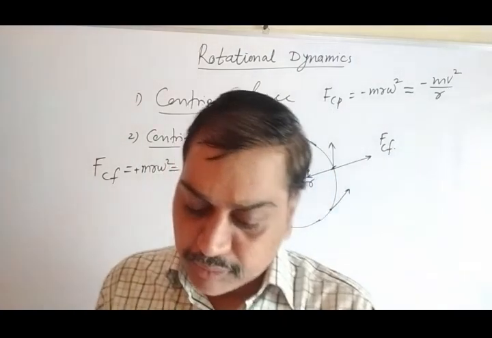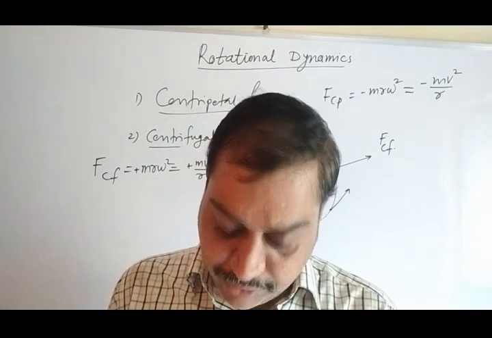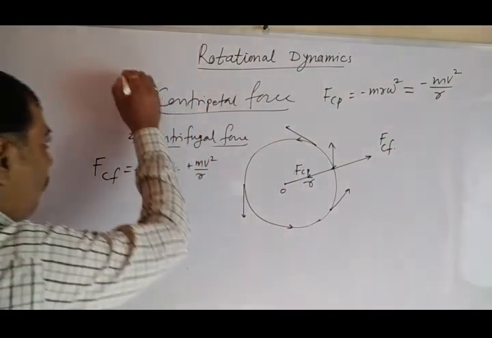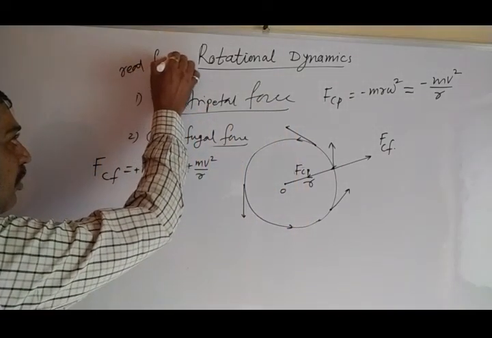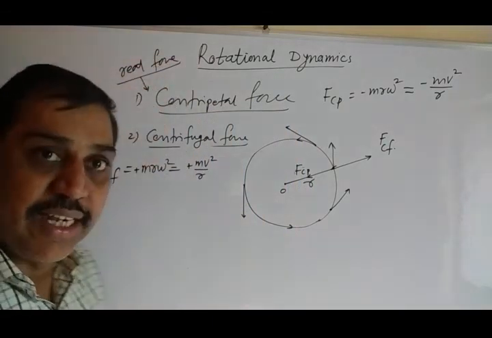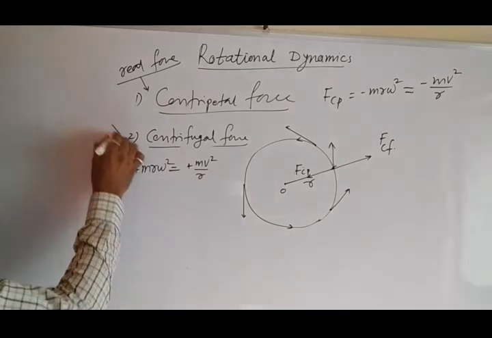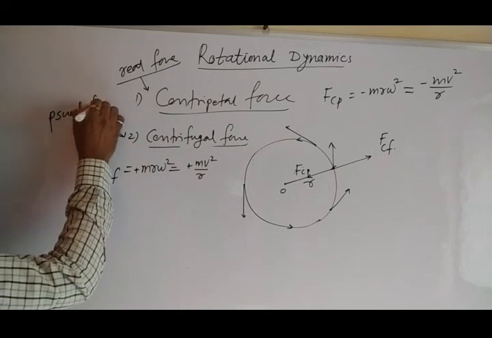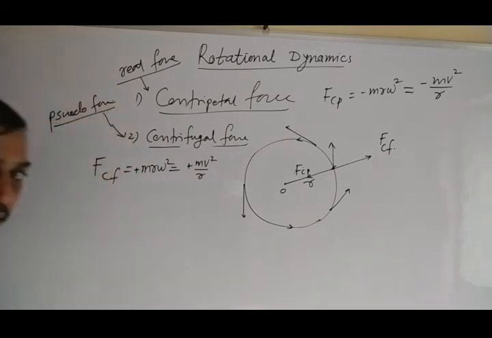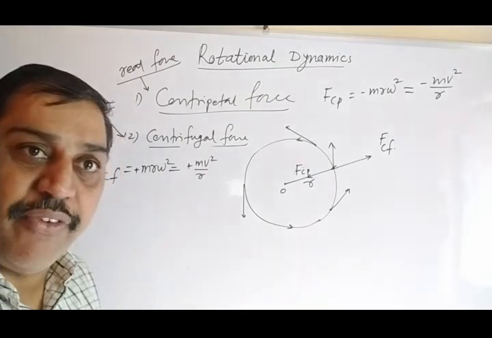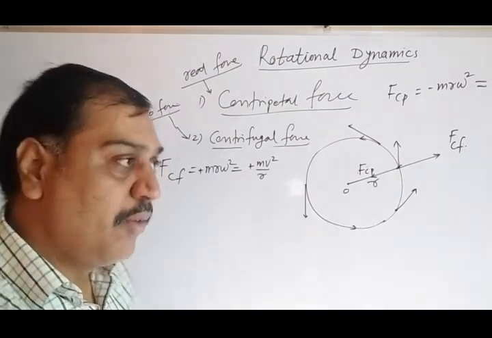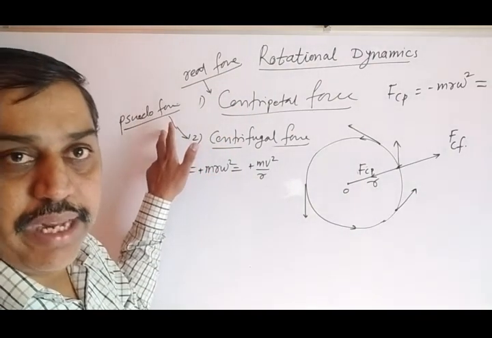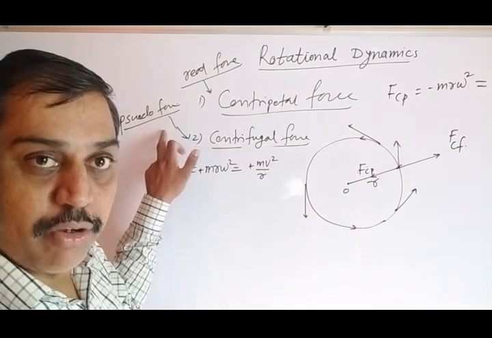So let's go further. In the same topic, the centrifugal force. Again, the second difference between these two: centripetal force is said to be real force. The force which has certain origin is said to be real force. Centrifugal force is said to be imaginary force or pseudo force. Pseudo force doesn't have specific origin. Pseudo force means imaginary force. Centripetal force is a real force which has certain origin, and centrifugal force is an imaginary force, sometimes said to be pseudo force.